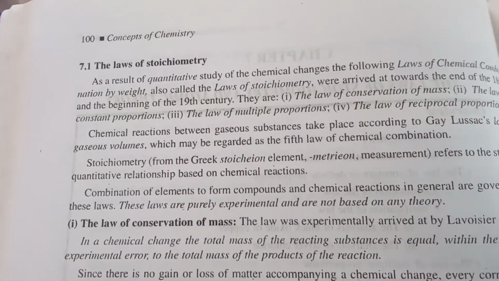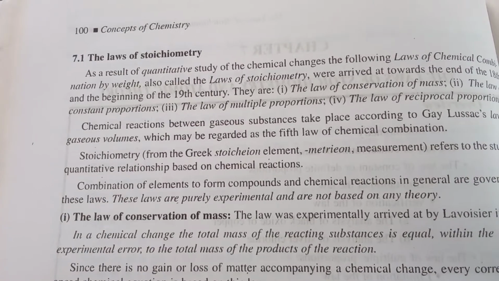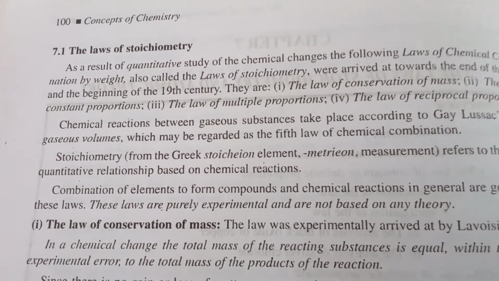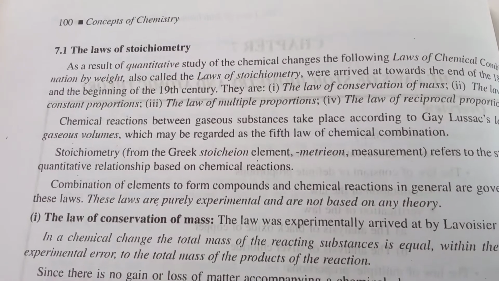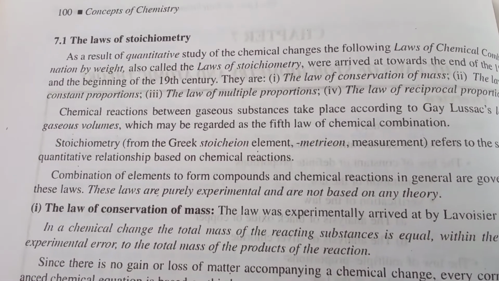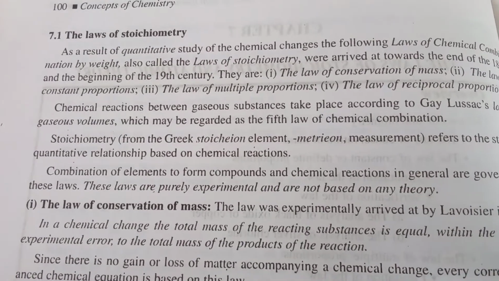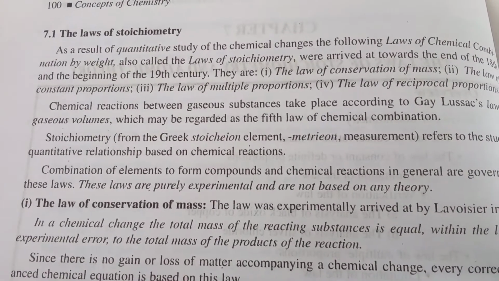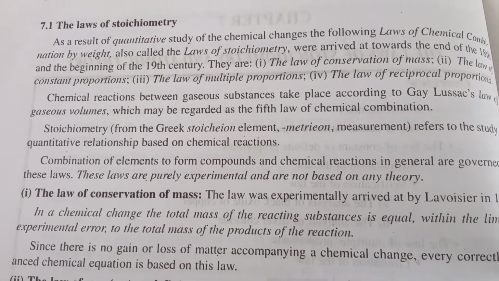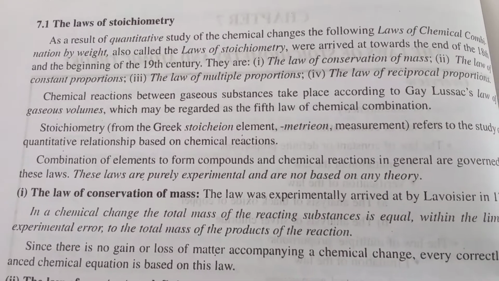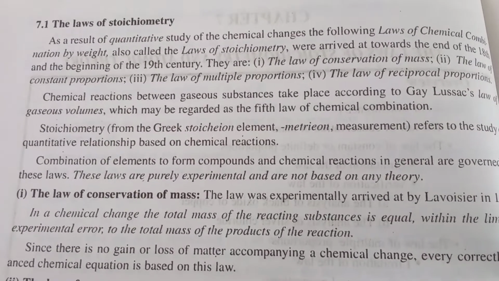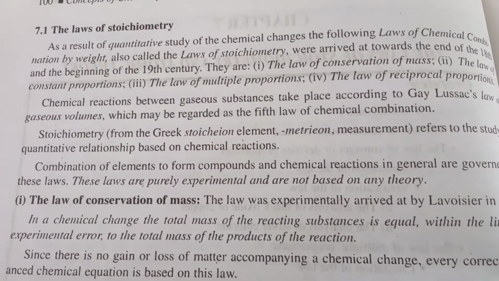We have to keep in mind that in this era, in 1750 or 1770 like times, people were unaware of atoms. They did not discover the atom at that stage.